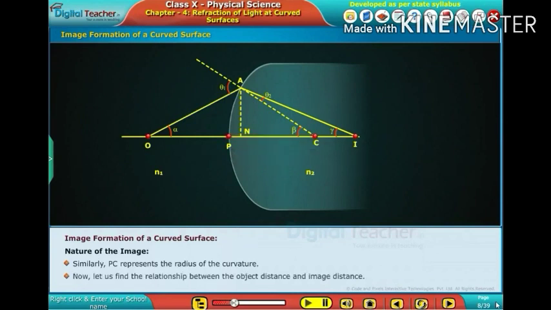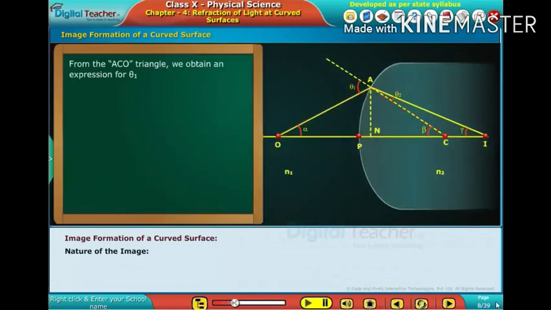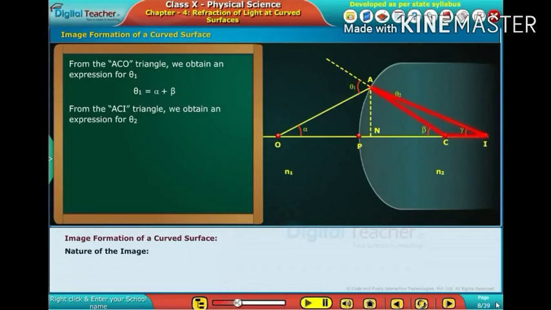Now, let us find the relationship between the object distance and image distance. From the triangle ACO, we obtain an expression for theta 1. Theta 1 is equal to alpha plus beta. From the triangle ACI, we obtain an expression for theta 2.